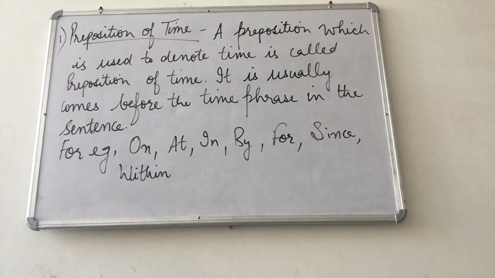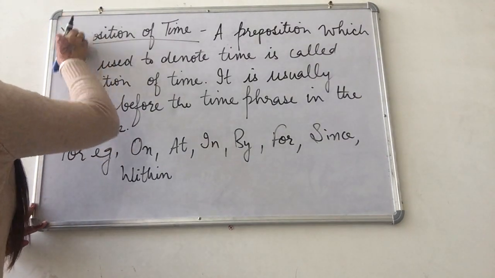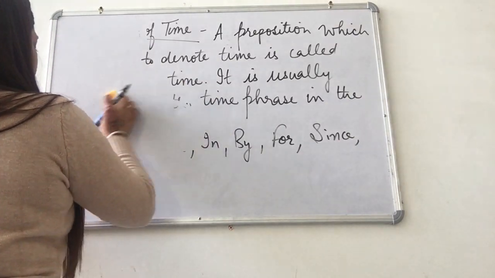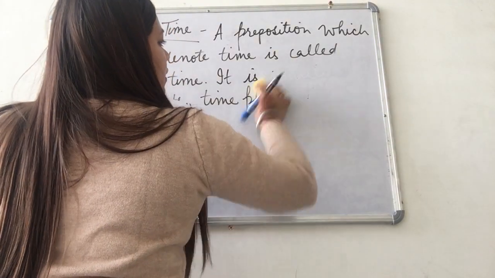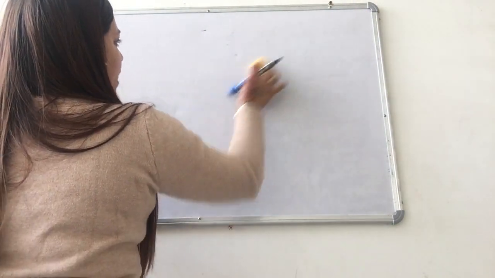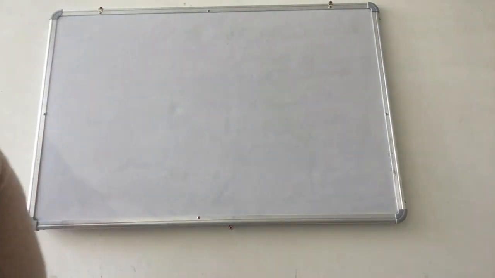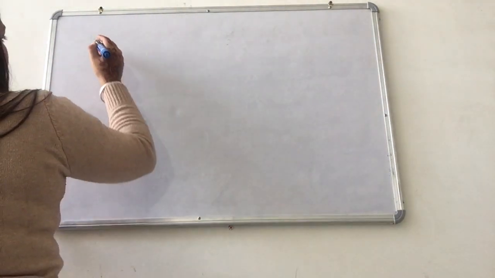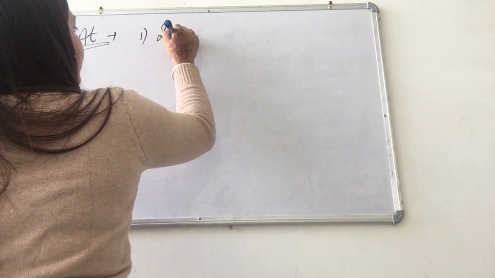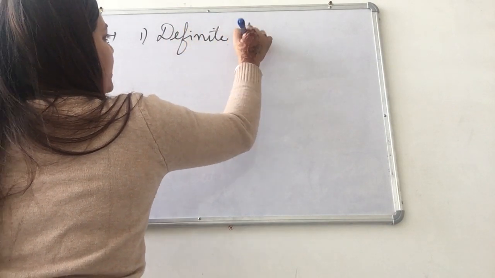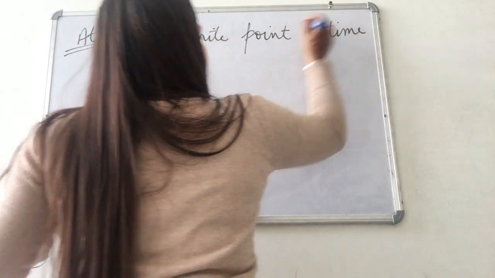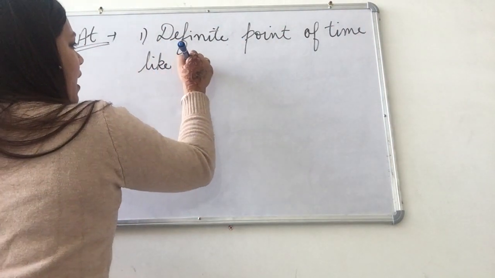So first we have at. Where do we use the preposition at? Preposition at is usually used at 3 points. First, at is used when we talk about a definite point of time, like the time on the clock.